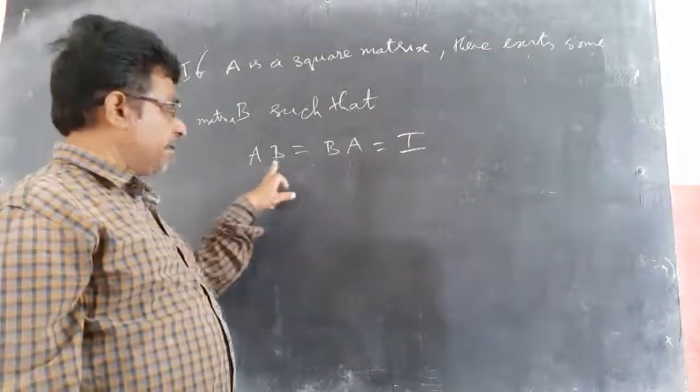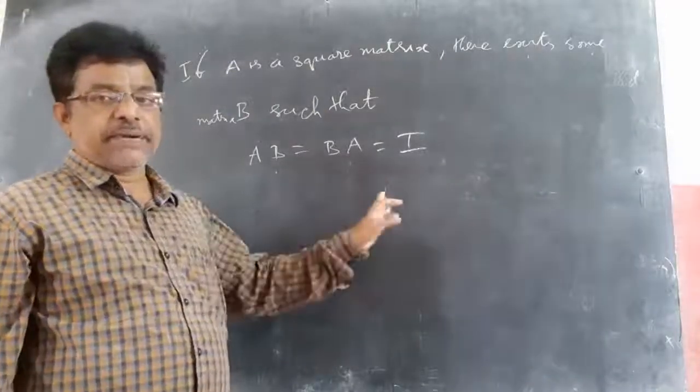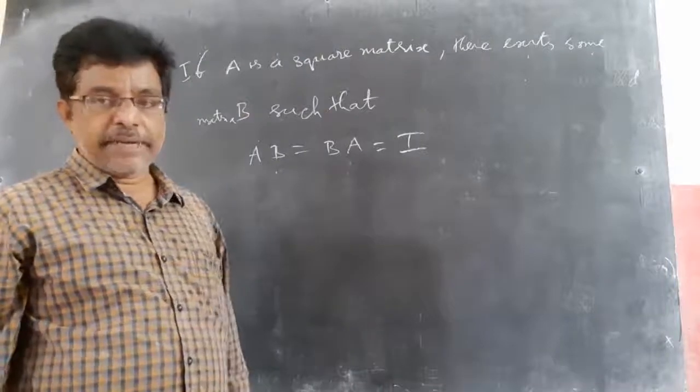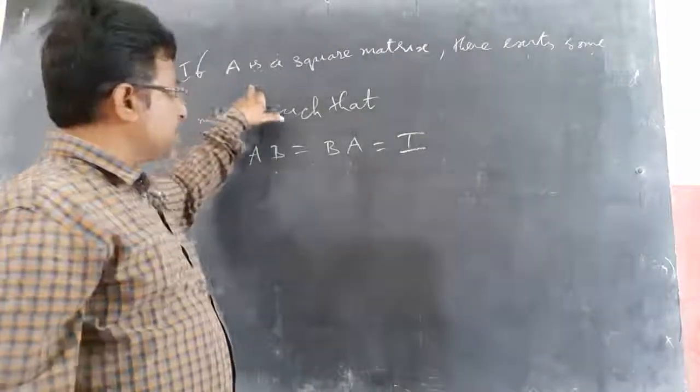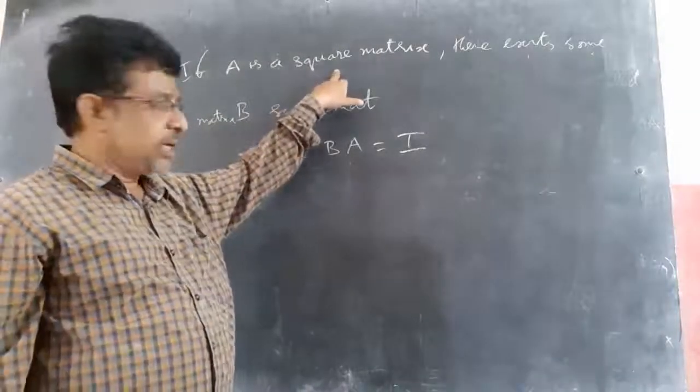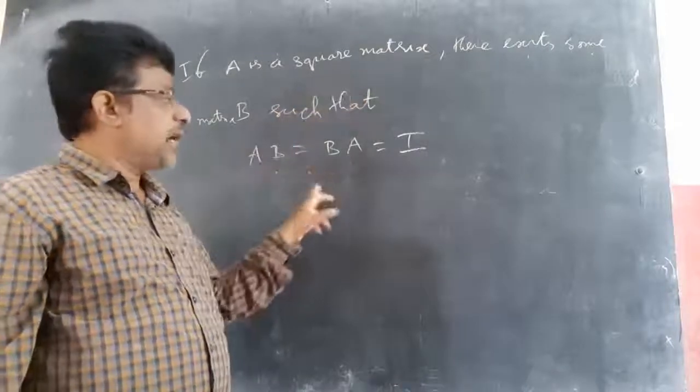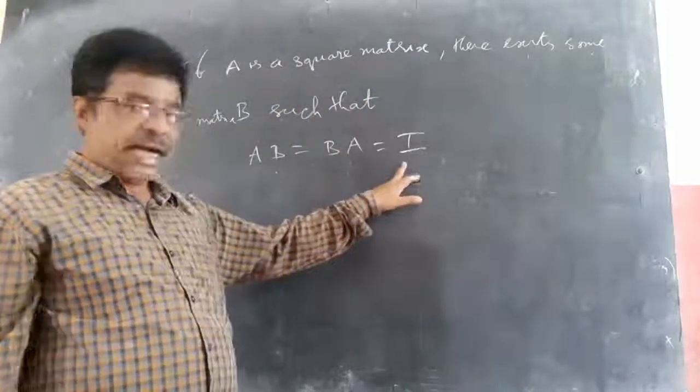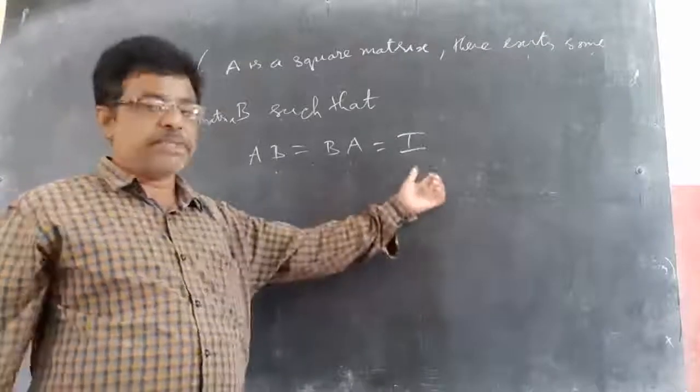Is it clear? First, AB equal to BA means A and B should be of the same order. A is a square matrix of order M by M or N by N, B also should be of the same order, and the identity also should be of the same order, because the product of the two should be the same.